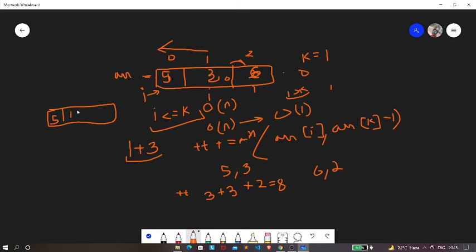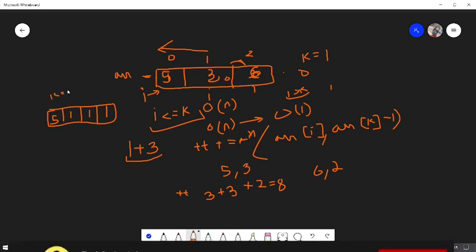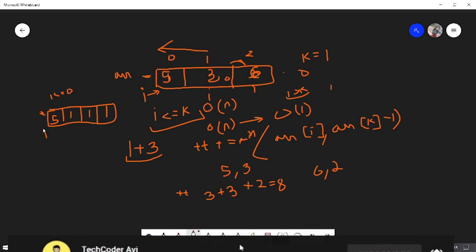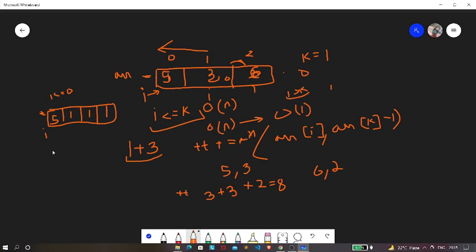So if you just try to do this using our previous example, in the previous example we have an array which is 5, 1, 1 and 1. Now currently the value of k is 0, that means it is pointing to this element. So currently our I is over here. Now this condition is satisfied, so we just need to add 5 to our answer.